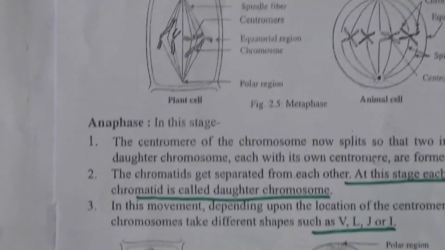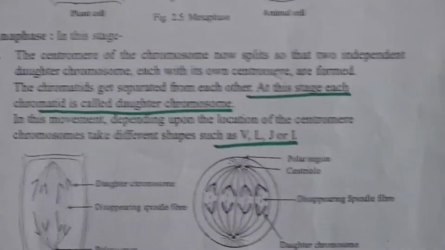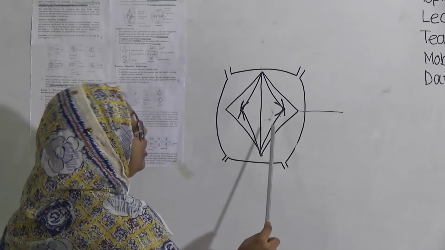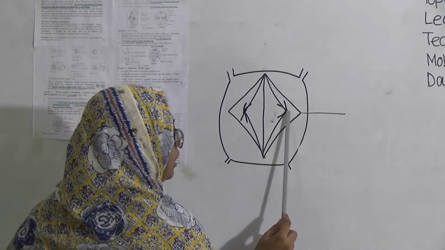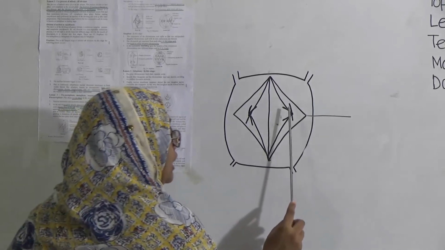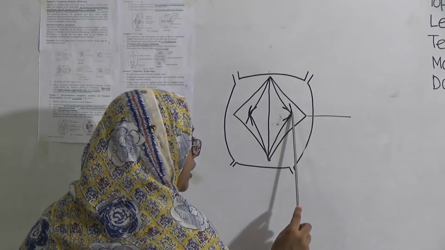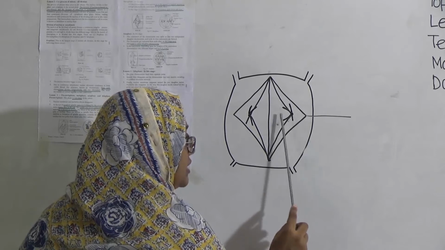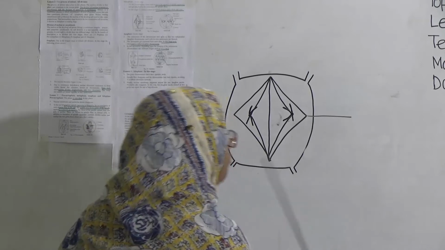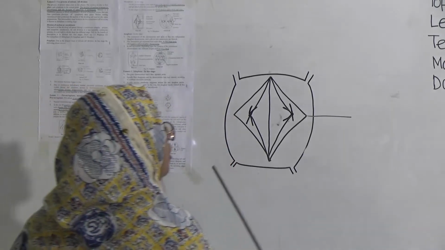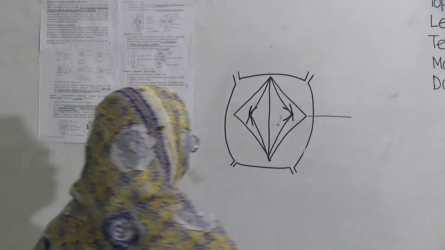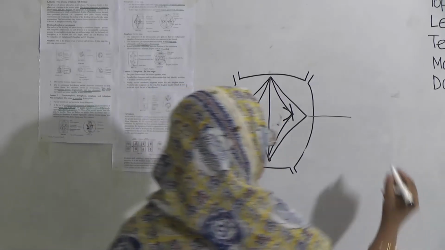Then the anaphase stage will start. Already in the prophase the chromosomes are divided into sister chromatids, but they are joined using the centromere. In anaphase stage, the division of the centromere occurs and the sister chromatids become separated, and they transfer into sister chromosomes or daughter chromosomes or daughter chromatids. We can say them daughter chromatids. Look here.